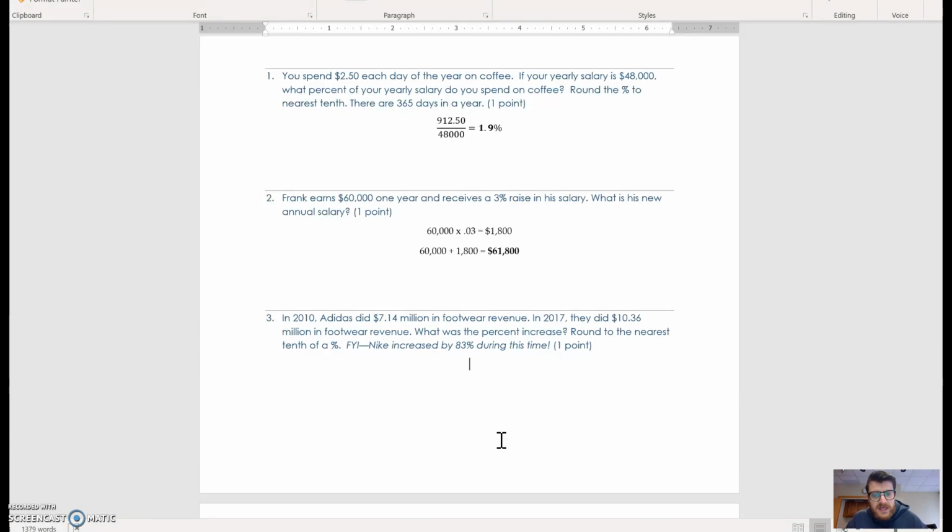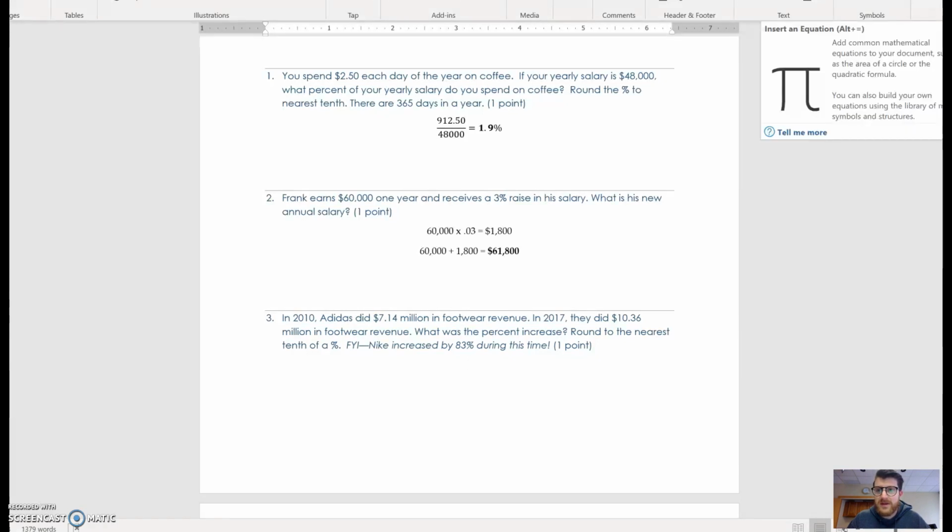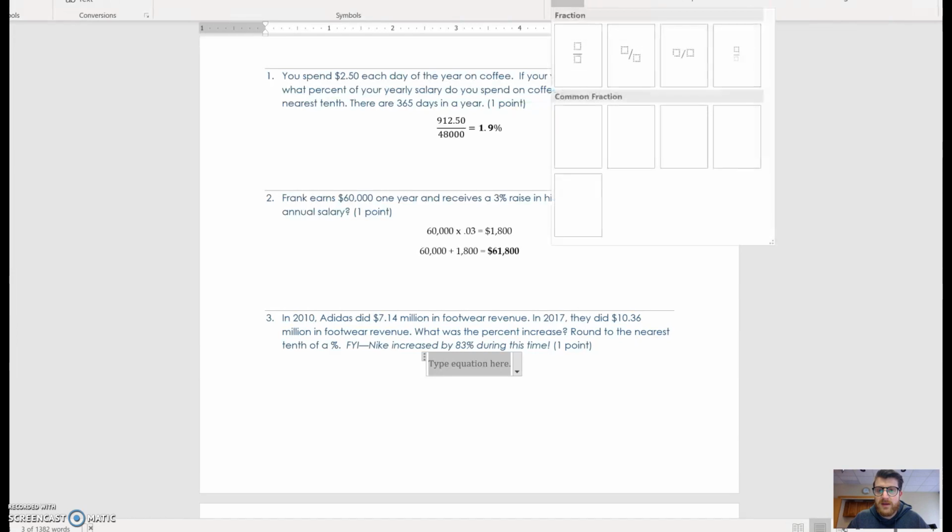So we're looking for the percent increase. Well, to find the percent increase, you need to know how much the increase is first. Then you divide it by the original and turn it to a percent. In terms of a formula, this is what it looks like. So let me create it really quick.